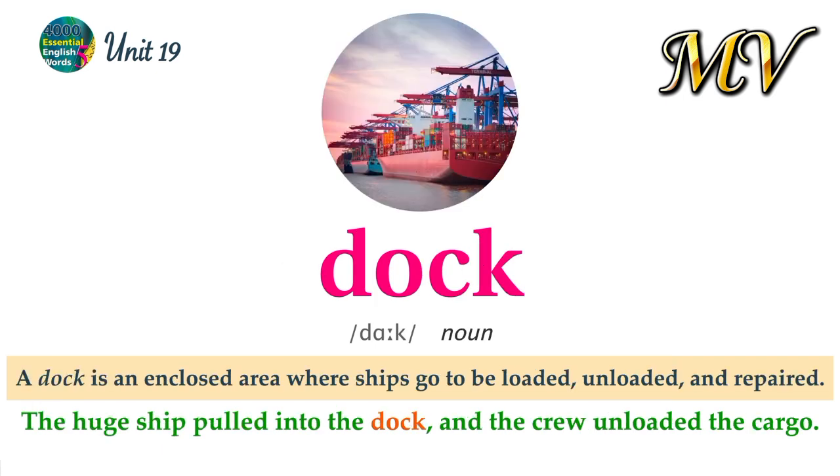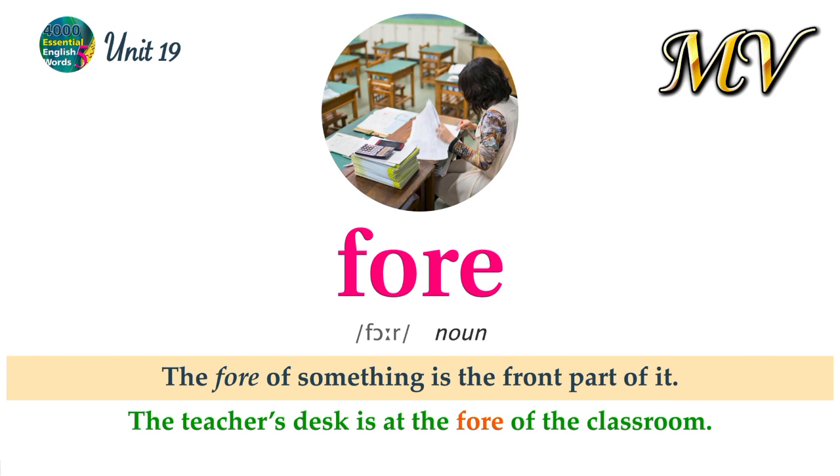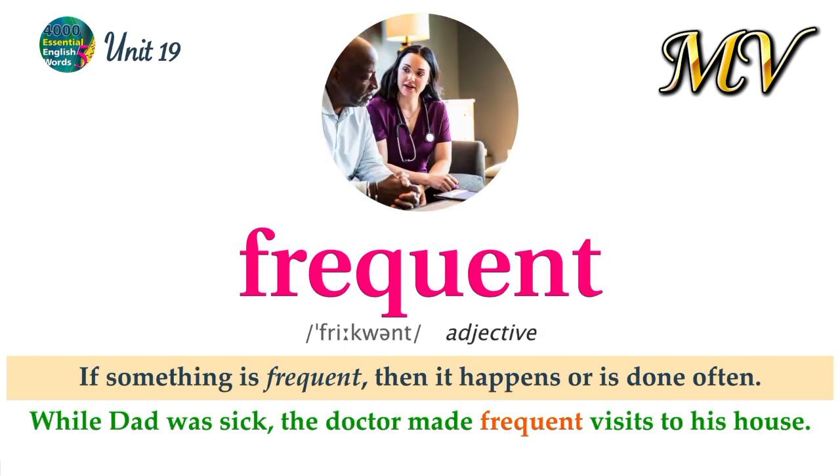Dock. A dock is an enclosed area where ships go to be loaded, unloaded, and repaired. The huge ship pulled into the dock, and the crew unloaded the cargo. Fore. The fore of something is the front part of it. The teacher's desk is at the fore of the classroom. Frequent. If something is frequent, then it happens or is done often. While Dad was sick, the doctor made frequent visits to his house.